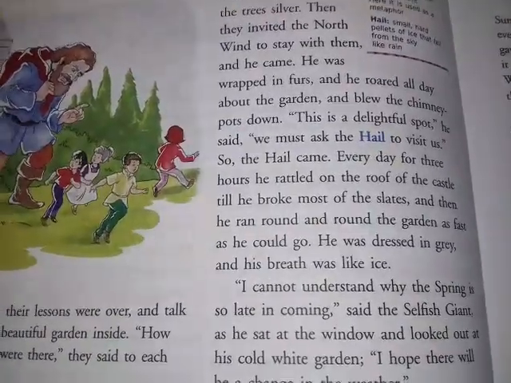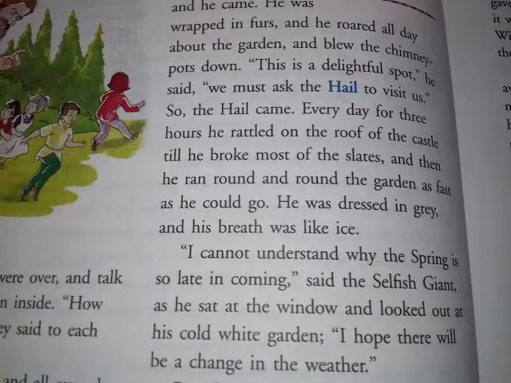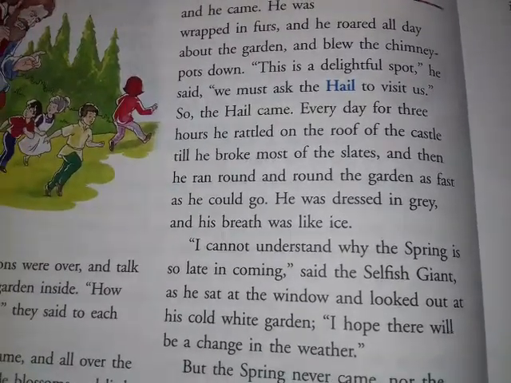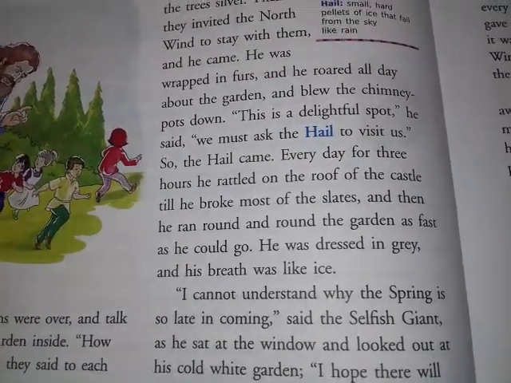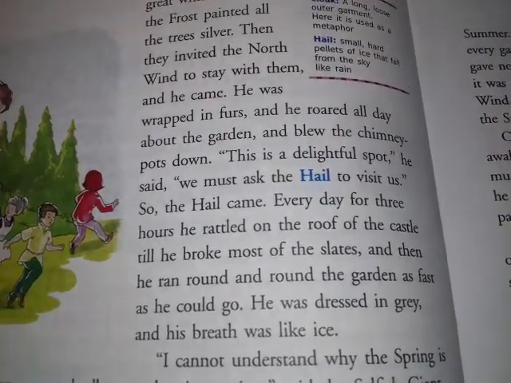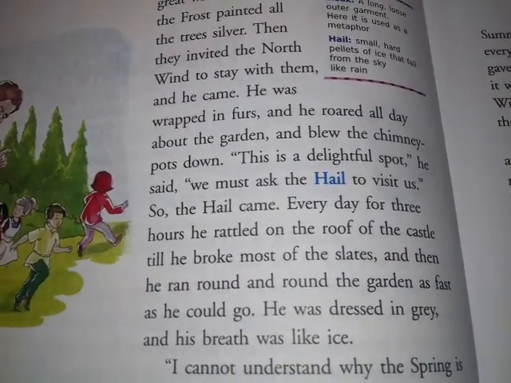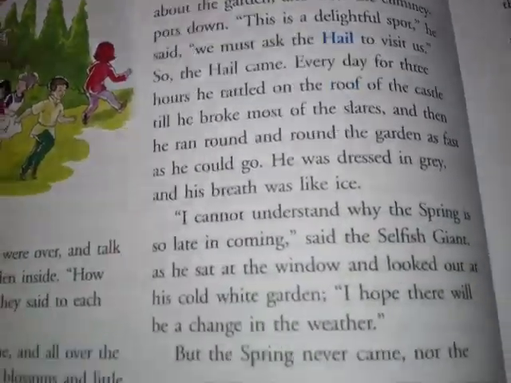Okay, and he broke most of the slates, and then he ran round and round the garden as fast as he could go. He was dressed in grey, and his breath was like ice. So everything now in the garden was changed. There were no colors. Everywhere it was just cold and freezing.